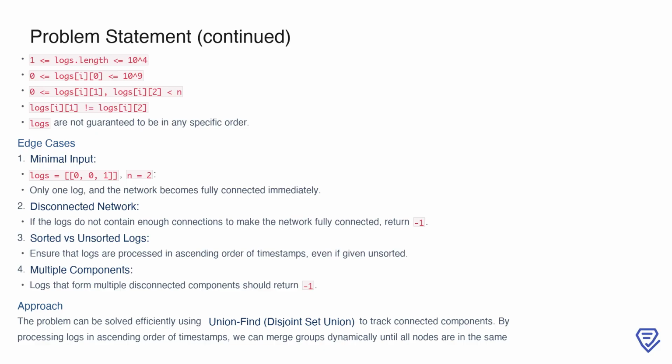Several edge cases need to be considered, such as when there is only one log and the network becomes connected immediately, or when the logs are insufficient to fully connect the network, resulting in an output of -1. Additionally, even if the logs are unsorted, processing them in order of their timestamps is crucial. Finally, scenarios with multiple disconnected components should also return -1.